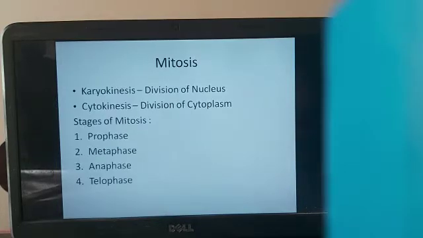Now in today's class, we're going to start with mitosis. As all of you know, mitosis has two different stages. The first stage is called karyokinesis, where division of nucleus is seen, followed by cytokinesis, that is division of cytoplasm. There are four stages that are seen in mitosis: prophase, metaphase, anaphase and telophase.